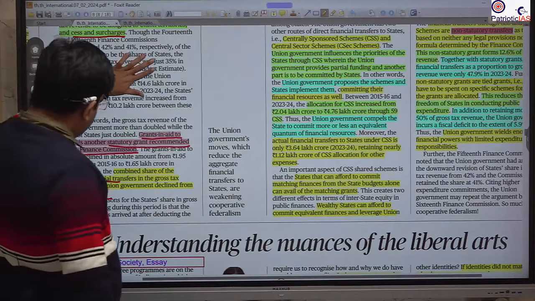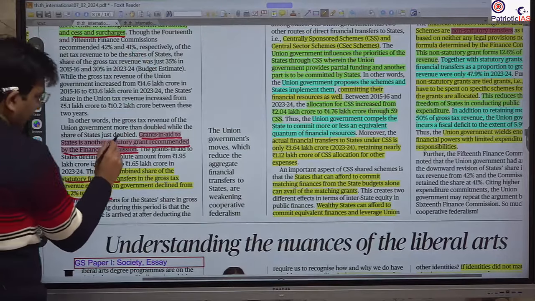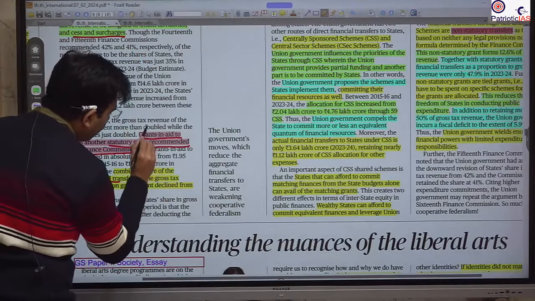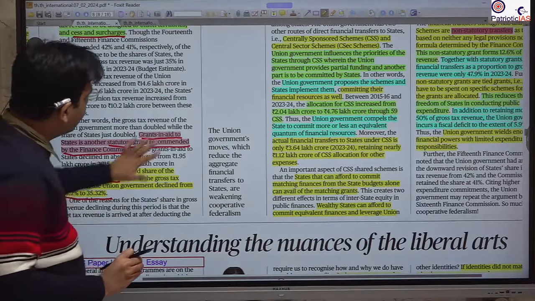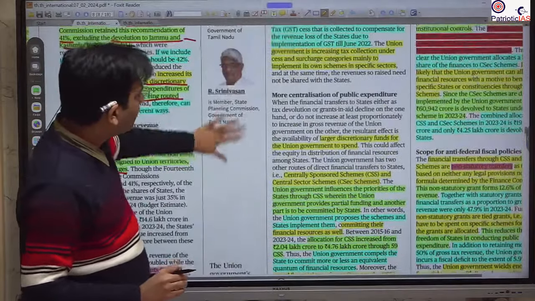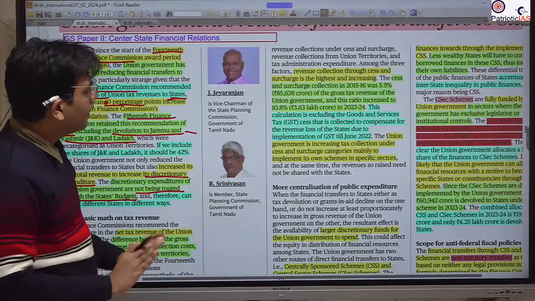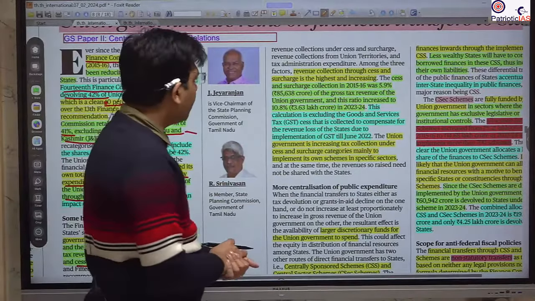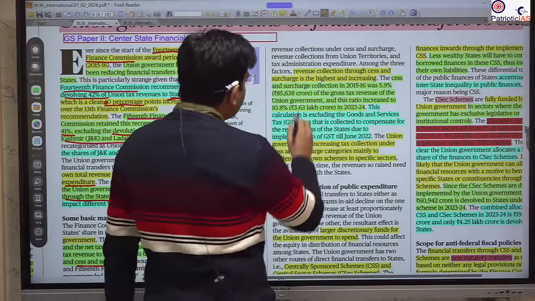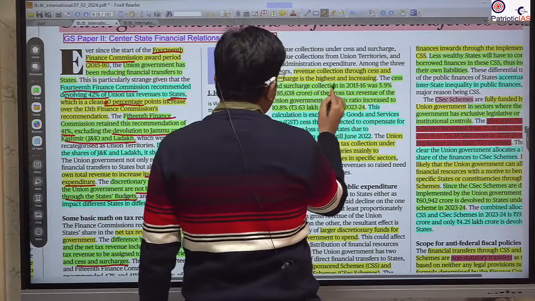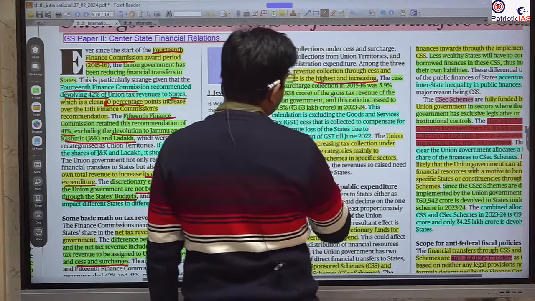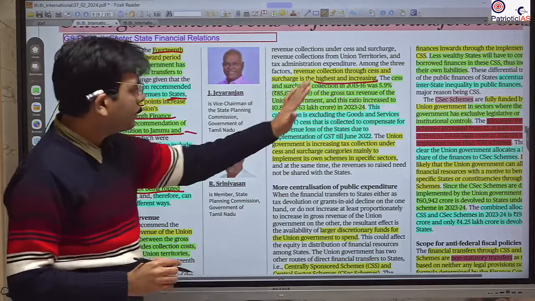But the reality is, grant-in-aid, a statutory grant, means this is transferred by the law. Some law is made and then this is transferred. This is not discretionary, with the union government deciding by itself where they have to give what amount.